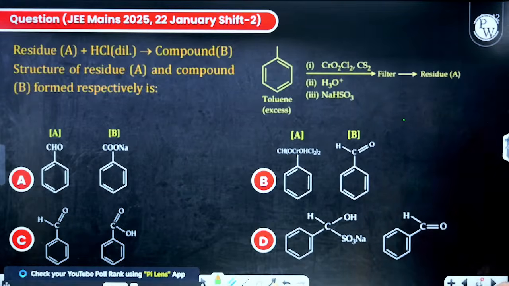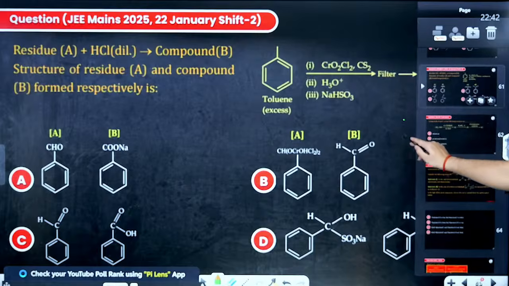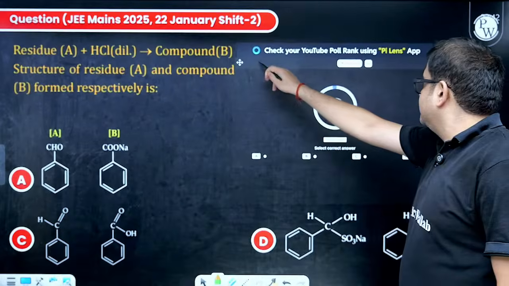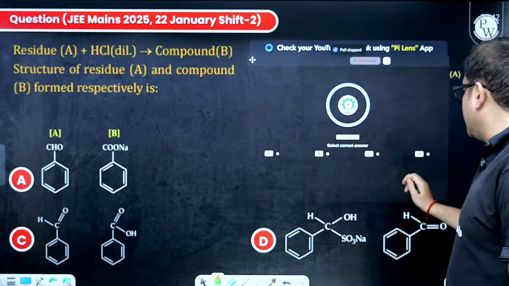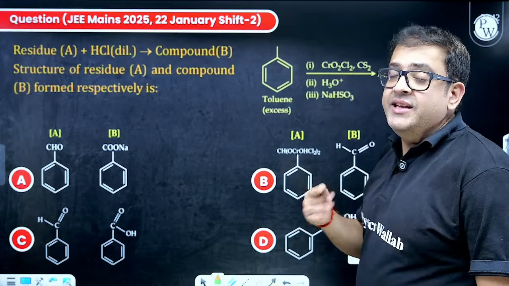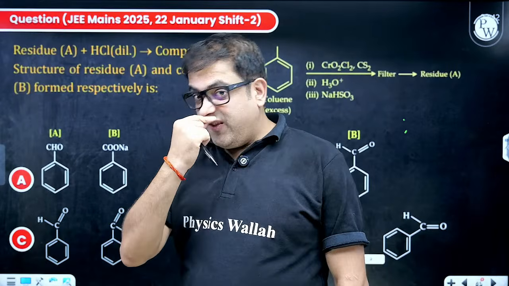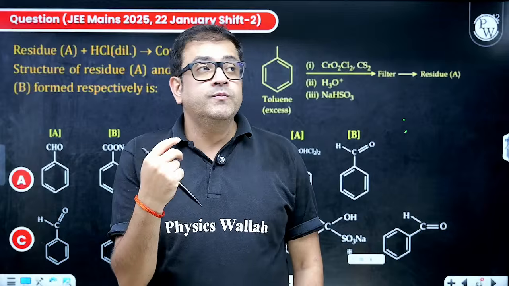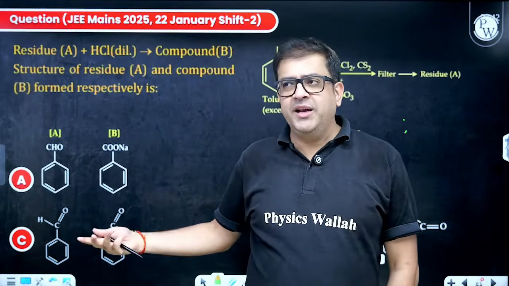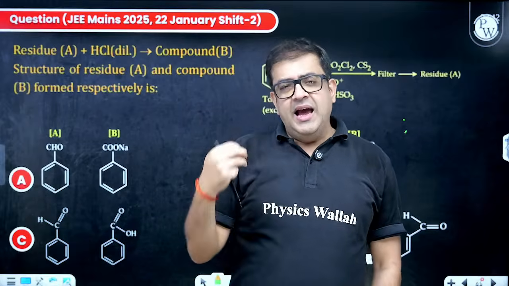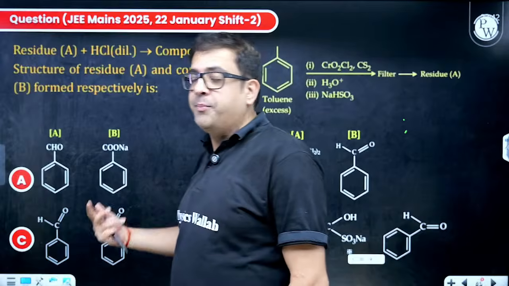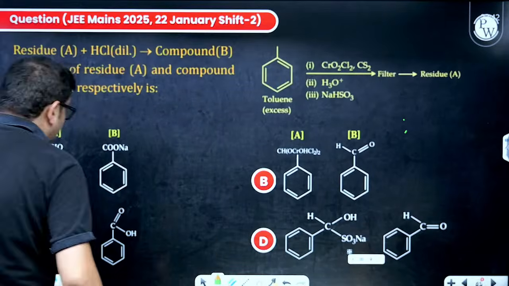Chalo, perfect. I hope people have attempted. Let me just check. 3, 2, 1, go. I hope less percentage. The reason I'm seeing the percentage first, beta, is because I want to know how to keep the explanation. If you are attempting it, then obviously I'll keep it crisp. Else I will know that you need explanation, and that's why I'm waiting for the poll.